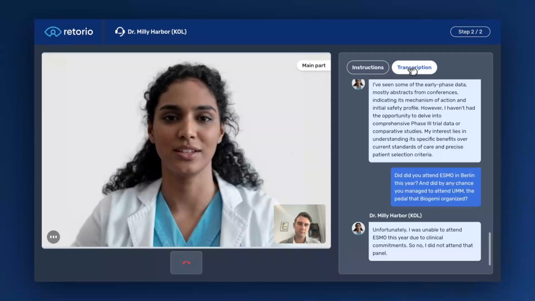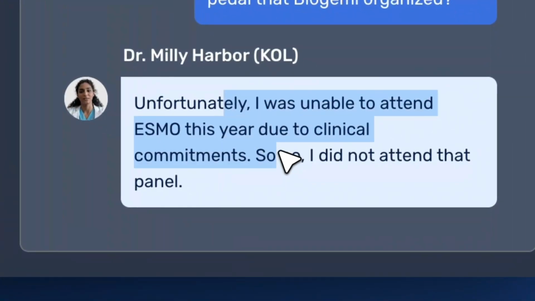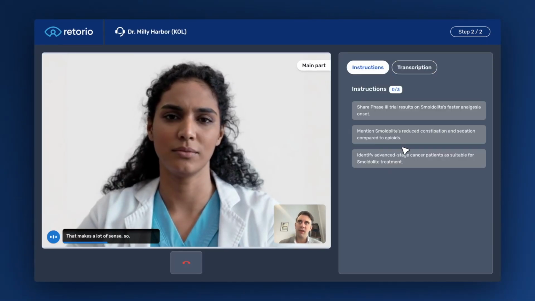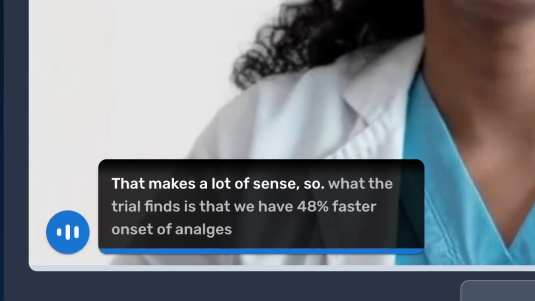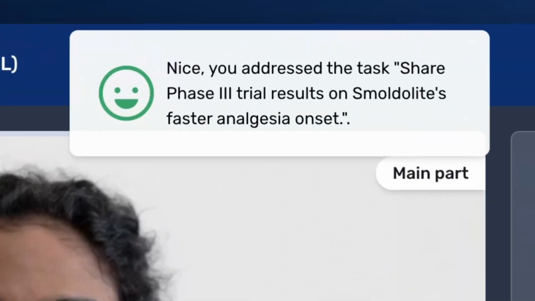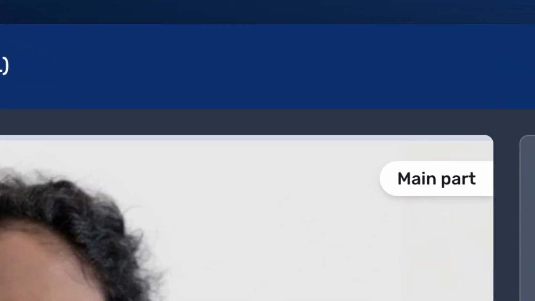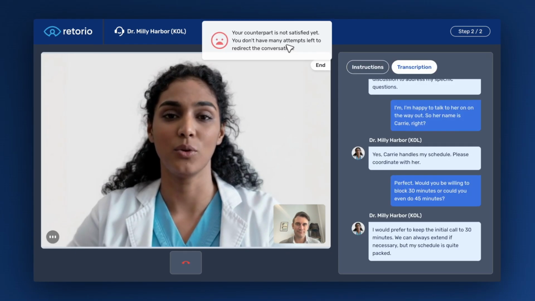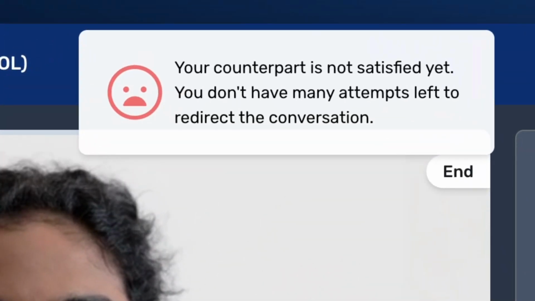Unfortunately, I was unable to attend ESMO this year due to clinical commitments. So no, I did not attend that panel. What the trial finds is that we have 48% faster onset of analgesia compared to morphine sulfate. Those are indeed significant findings. A faster onset of analgesia and a reduction in breakthrough pain are clinically meaningful, especially for advanced stage cancer patients. Well, I guess I'm not quite there yet.